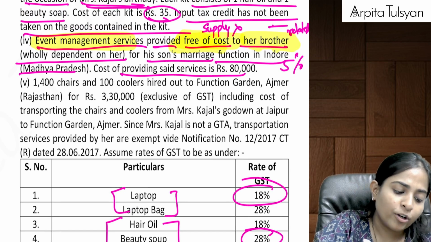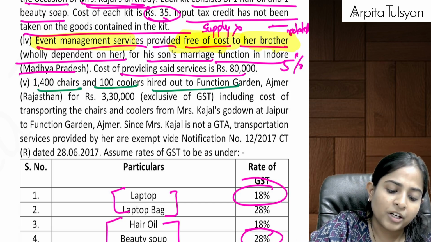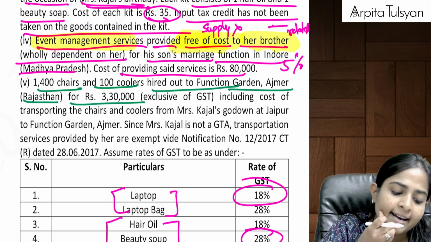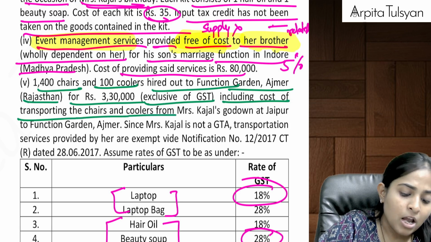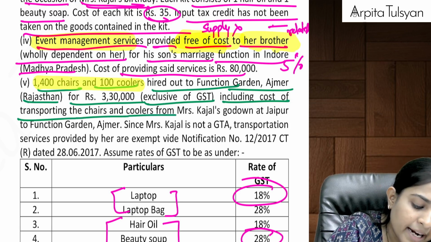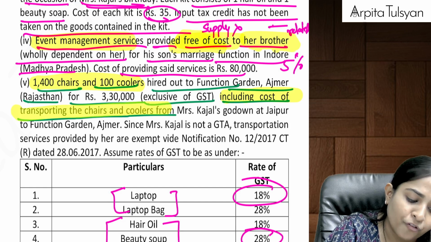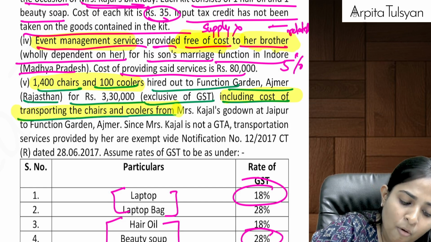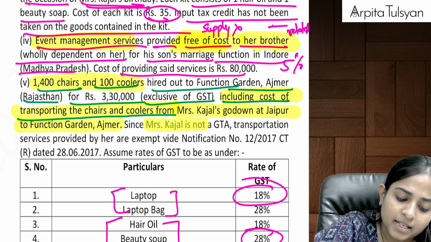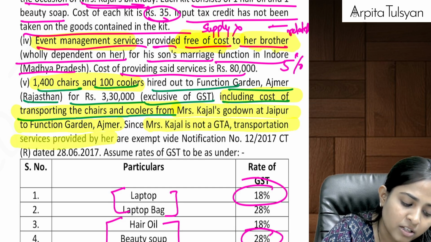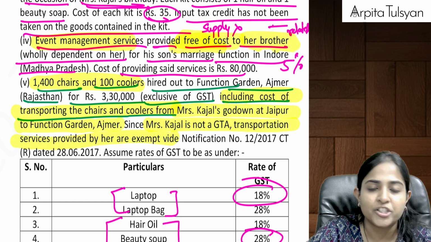Then after that, 1400 chairs and 100 coolers hired out to Function Garden, Ajmer, Rajasthan for rupees 3,30,000 exclusive of GST, including the cost of transportation. Okay, so our main work is to hire out chairs and coolers. And in that we included the cost of transportation also, from Mrs. Kajal's godown at Jaipur to Function Garden, Ajmer. Since Mrs. Kajal is not a goods transport agency, transportation services provided by her are exempt. Means I am providing coolers and chairs, plus I am charging for transportation also.